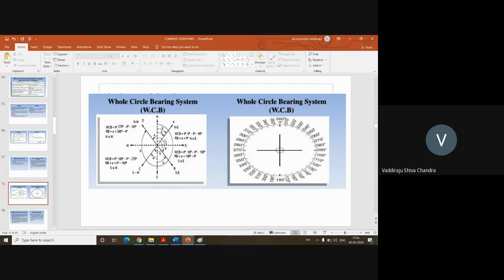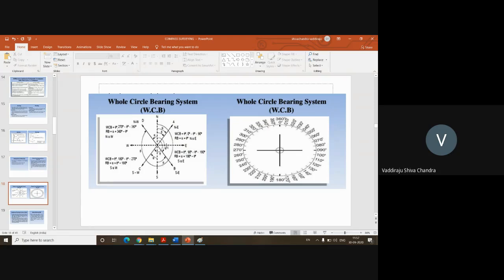But in the quadrantal bearing or reduced bearing system, what we do is this. In the whole circle bearing, the bearing of OA is called theta. But in the quadrantal or reduced bearing representation, the bearing of OA will be written as north theta east. That is, you designate in which quadrant the survey line lies. When you come to the second line OB, it is in the second quadrant, southeast. So the direction of the line OB is written as south alpha east. So you are going to measure from south, not from the east.